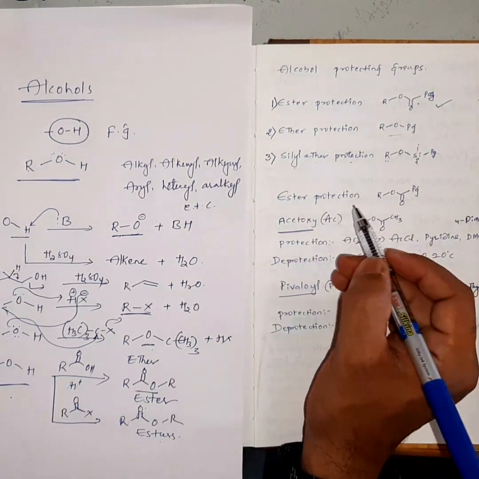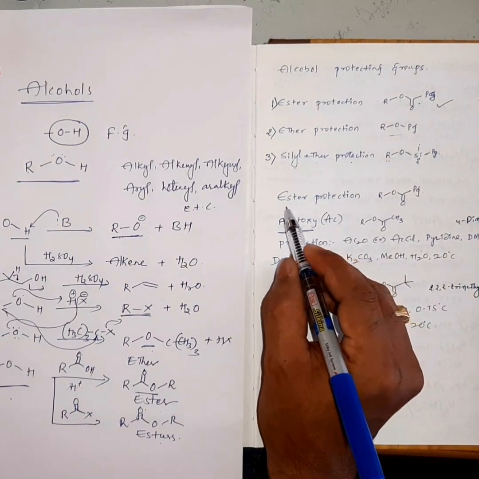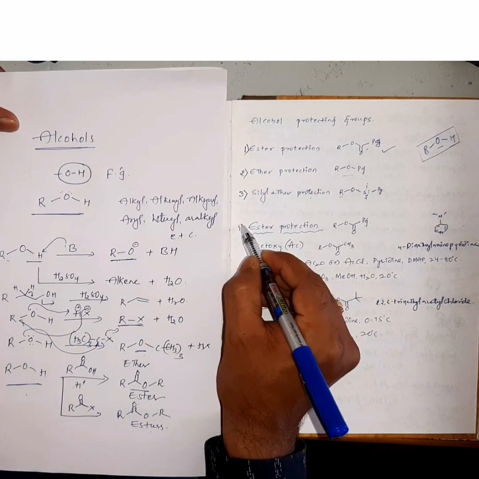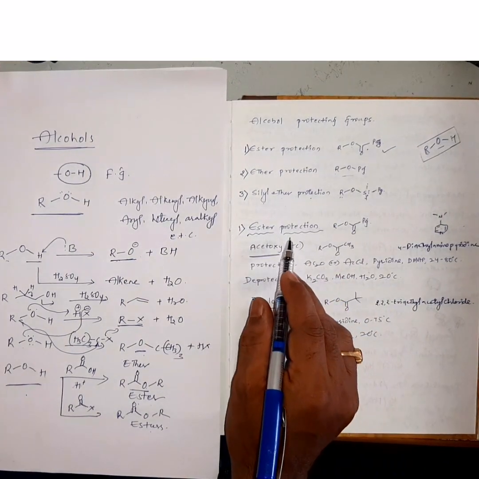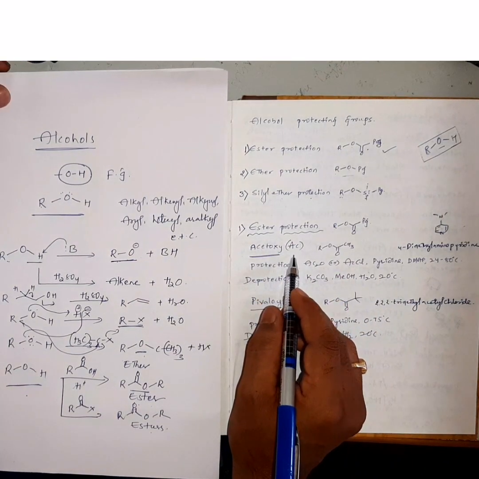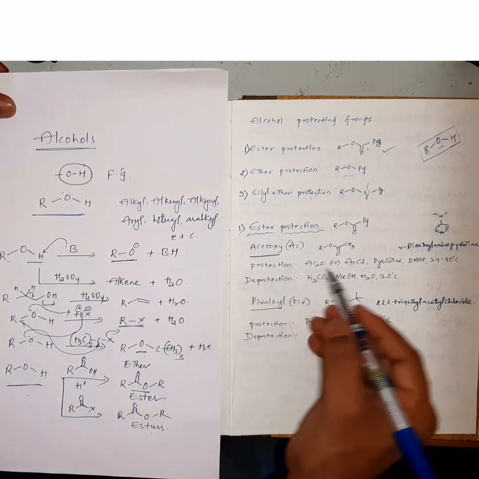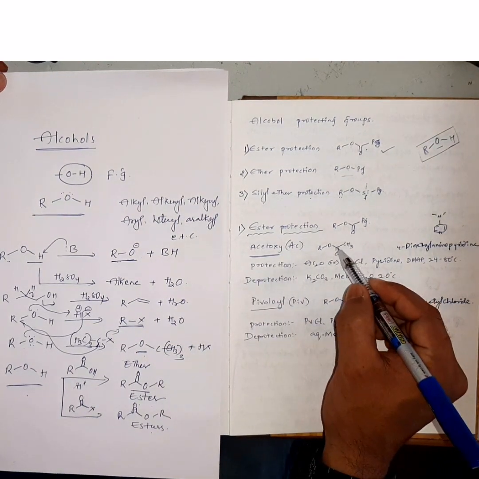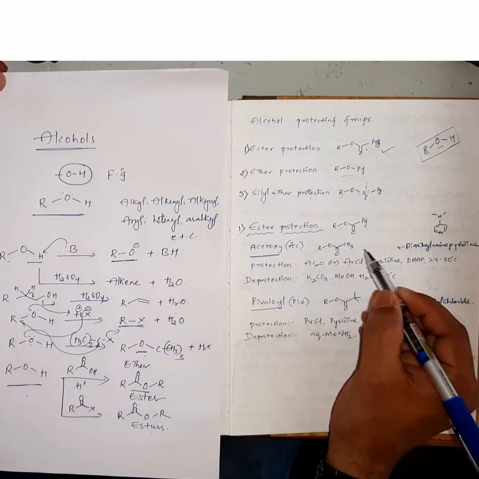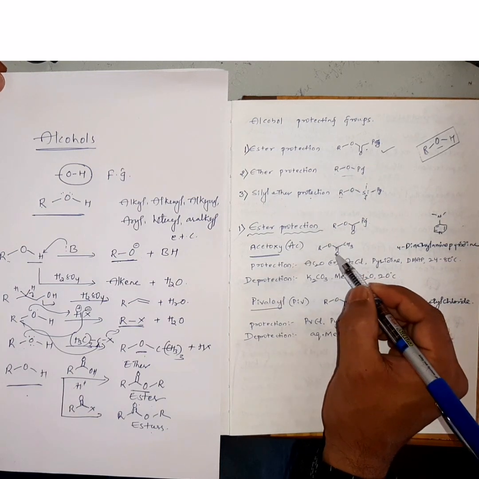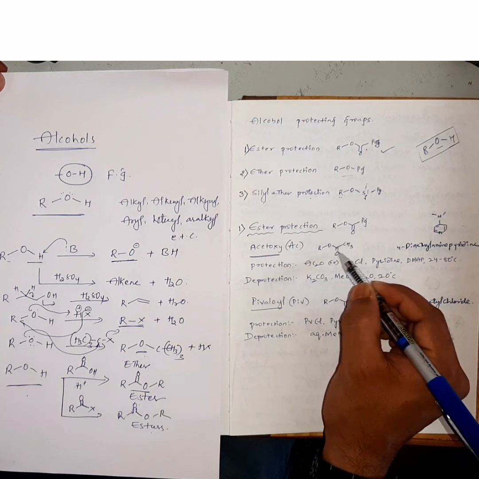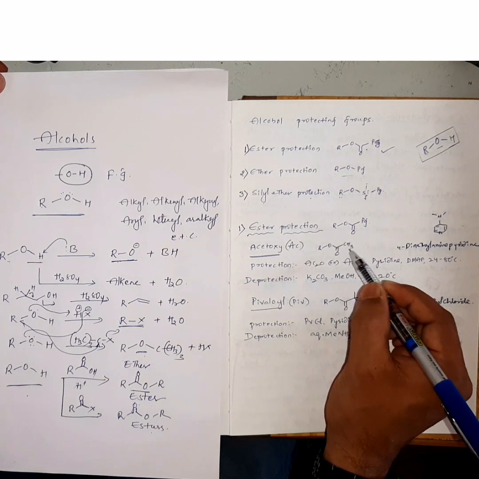In connection with ester protection, the first type of protection strategy, let us discuss the first one, acetoxy protection. You can see C double bond O R. This is an ester protection. Here CH3 C double bond O, acetoxy protection.